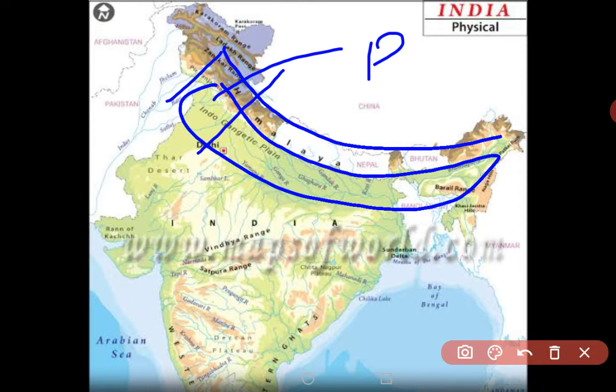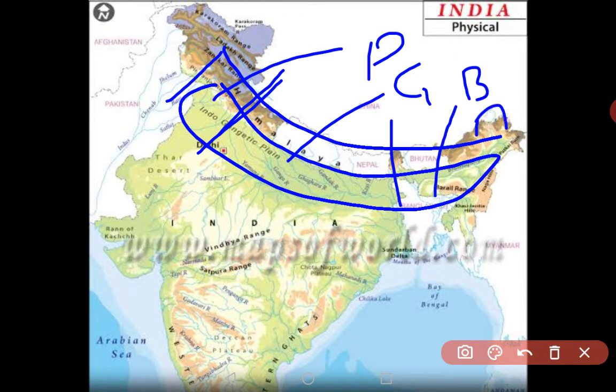Then the area between the Ghaggar River and Tista River is known as the Ganga Plains because here the Ganga River and its tributaries are flowing. And the third one is known as the Brahmaputra Plain or the Assam Plain. So these are the three classification divisions of the northern plains. They are Punjab Plain, Ganga Plain, and the Brahmaputra Plain.